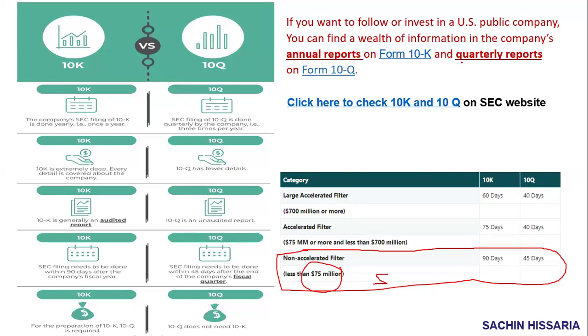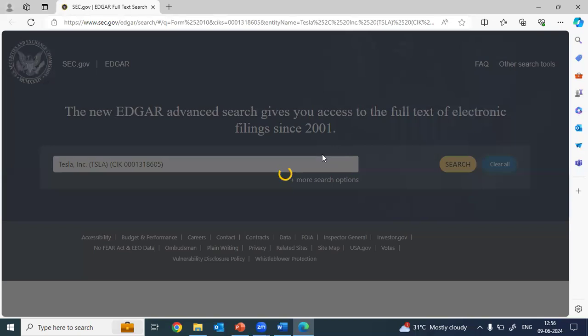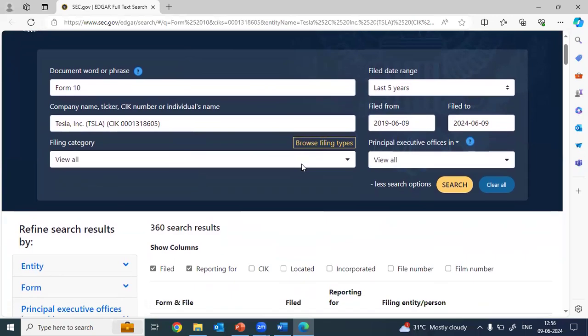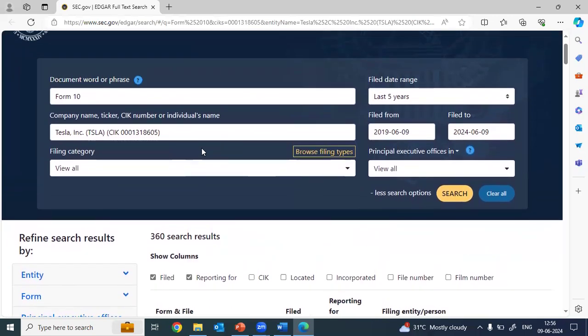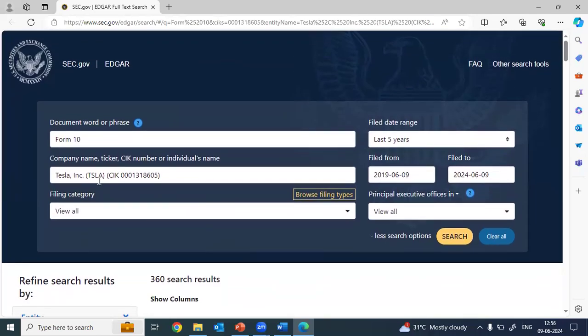Okay, guys. Now, generally, the 10K and 10Q forms are available on the SEC website also. For example, if you want to check the 10K and 10Q form of any company, this is the link. I will provide this link in the comment section or video description. Here, you can search the 10K and 10Q form of any company. For example, here I have searched the form 10K for Tesla. You just need to write the company name.